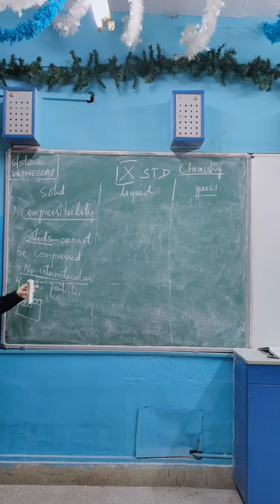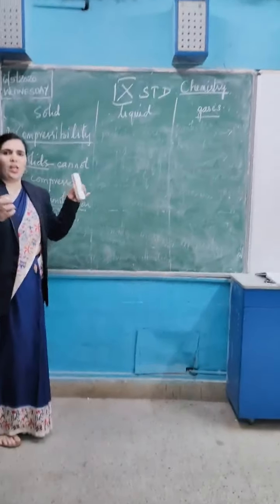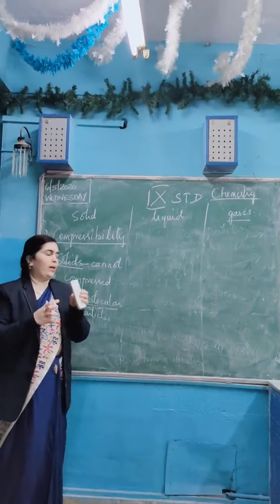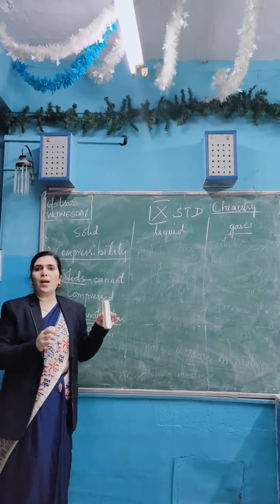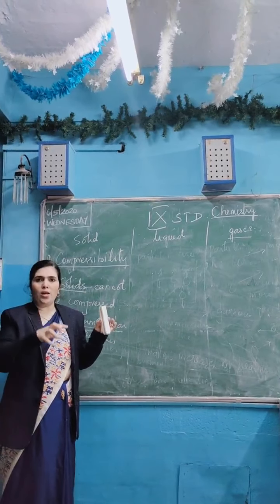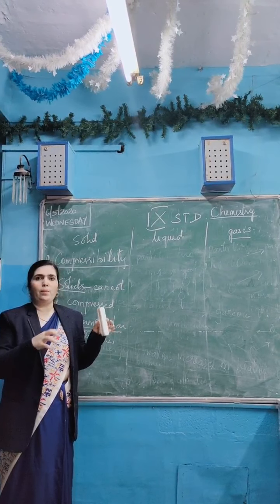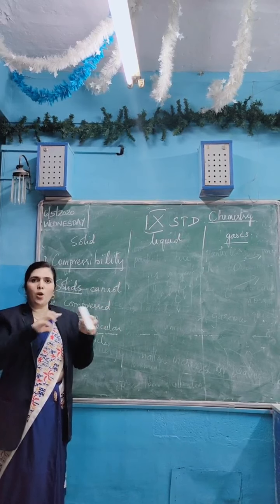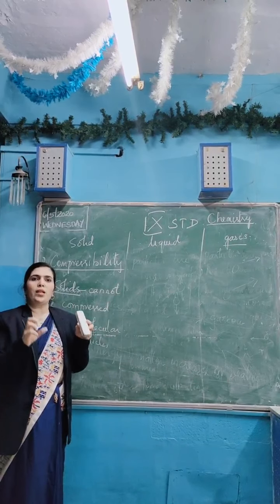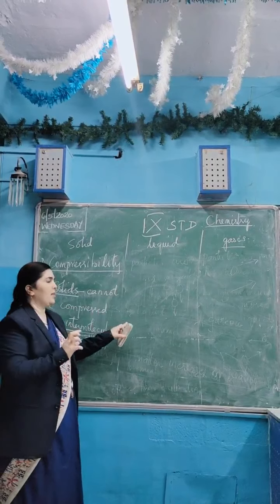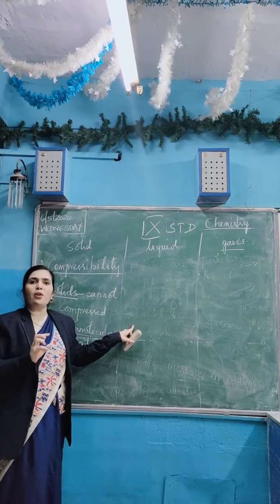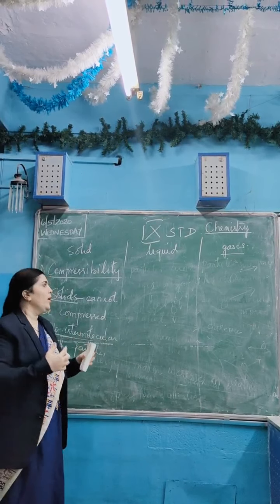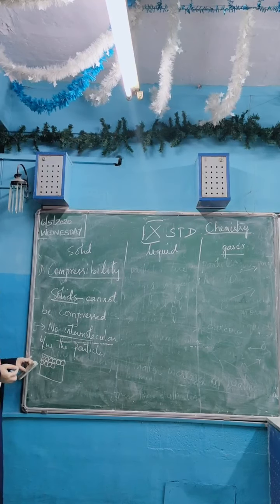For example, a sponge can be compressed. You can press the sponge and make it into a smaller one. Why? Because there are air particles in it. In this solid there is air also. Some empty spaces are there, which are filled with air. When you press it, that air will come out, and you are making the sponge into a smaller size.